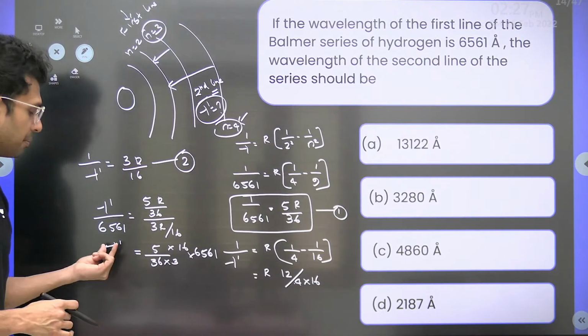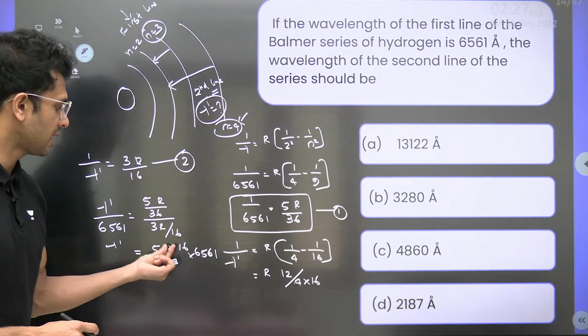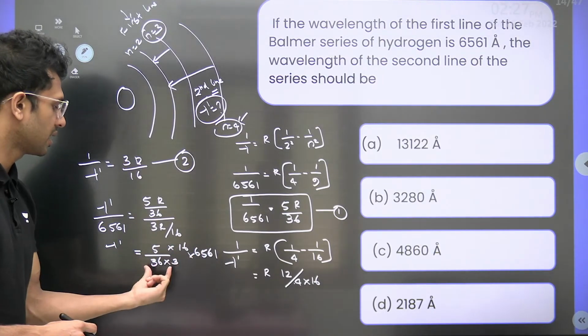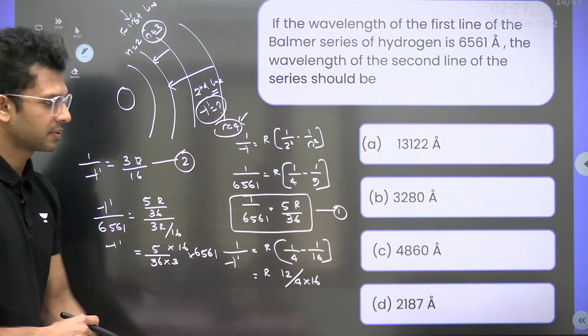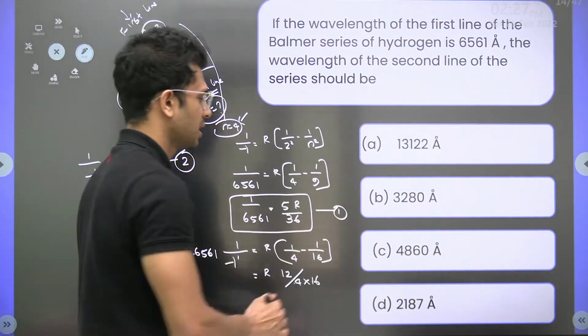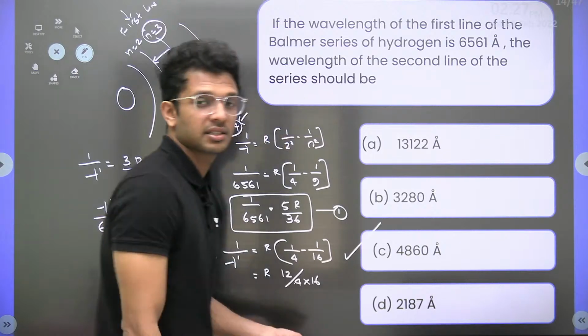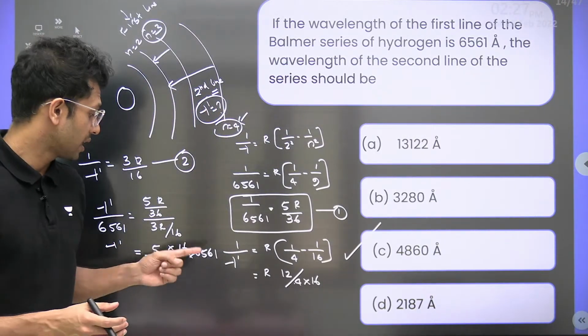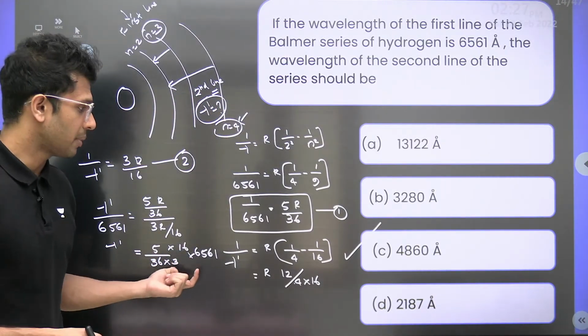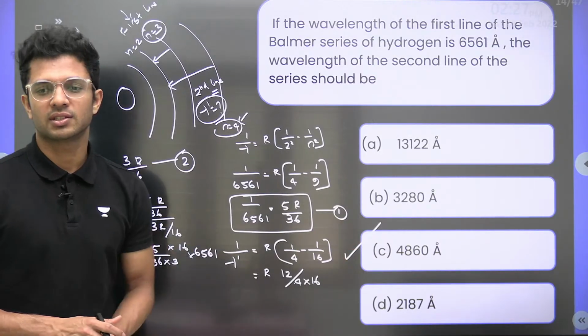Okay, so lambda dash, which is the new wavelength, is 6561 by 36 into 3. Math, though, you guys are the tigers there. I know that you all are super good in that. If you do the math here, you will get it as 4860.